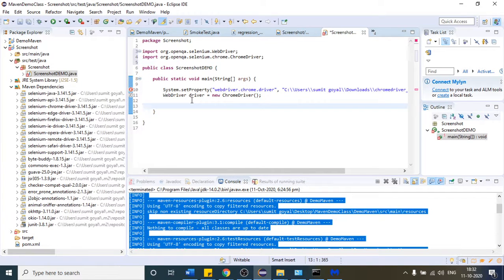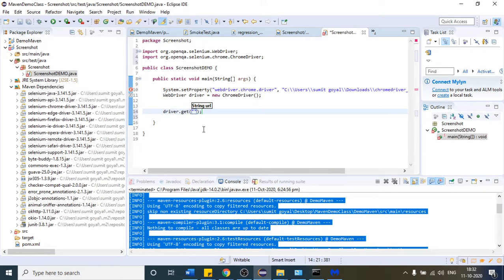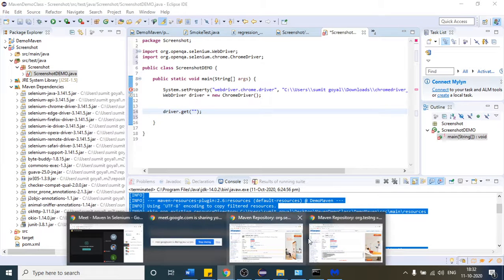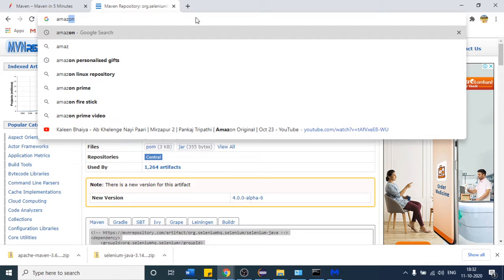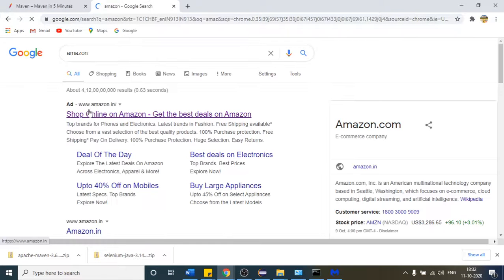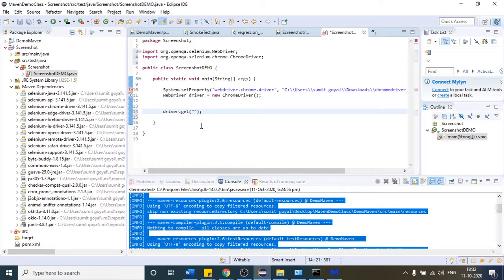After that, I will open the website. So let me open driver.get. Let me open the Amazon website. So what is the URL with HTTPS? I think this is the one. Copy the path. I want to take the screenshot of this page. Copy this.